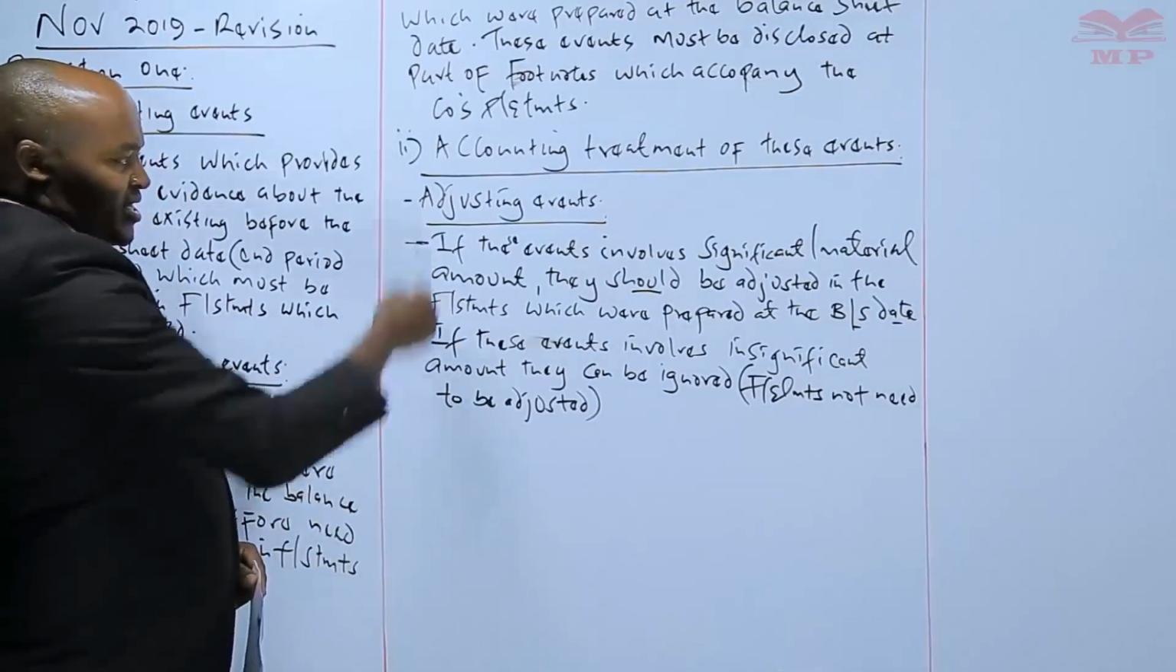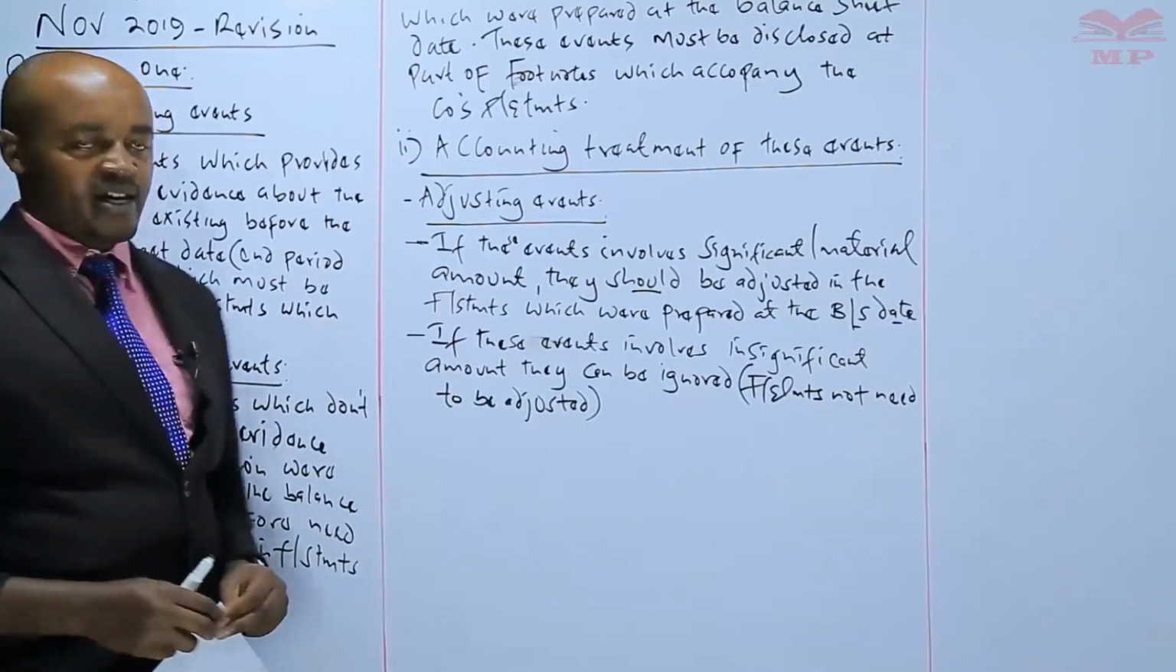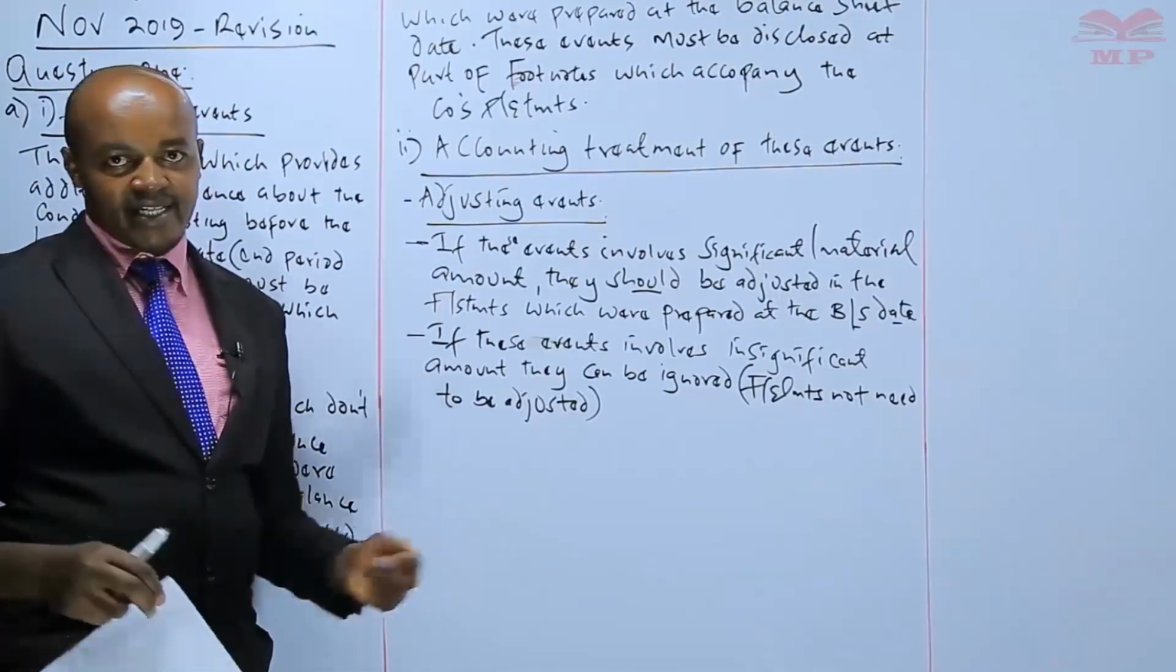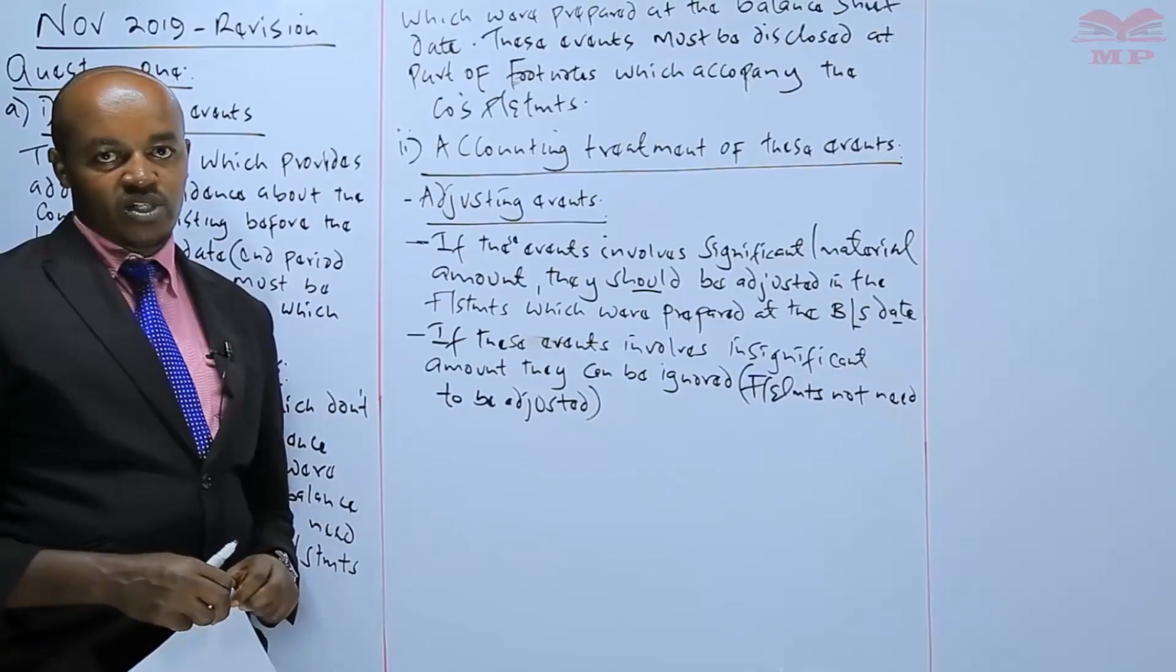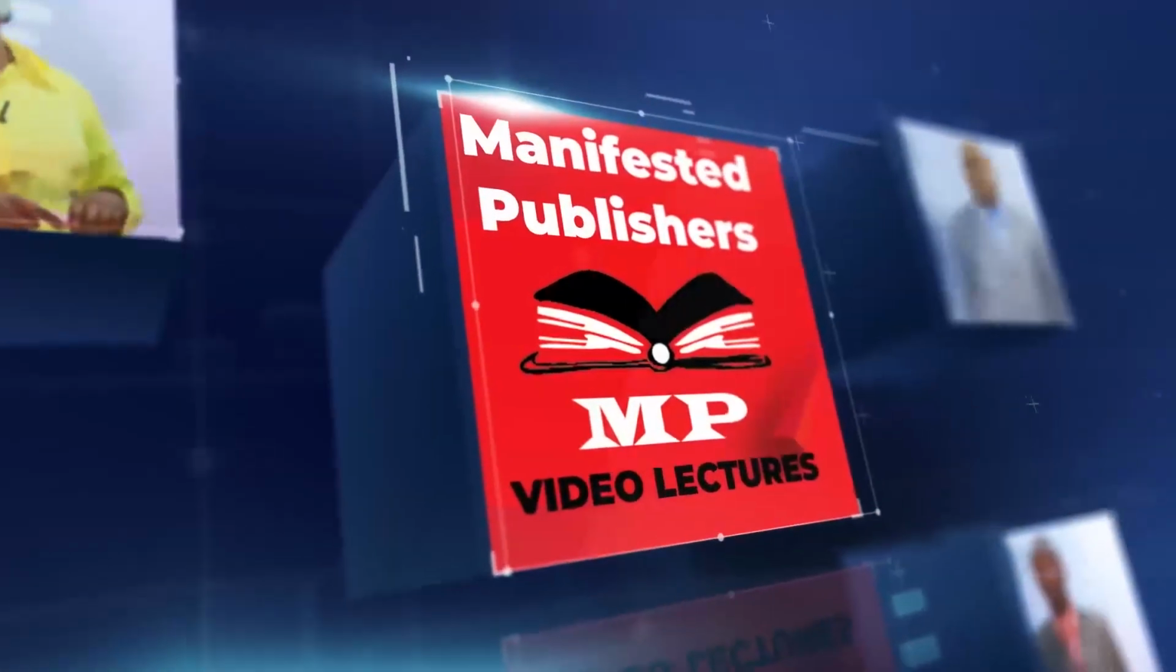So therefore, that's how the adjusting event should be accounted for. Basically, that is the accounting treatment of what we refer to as the adjusting events.